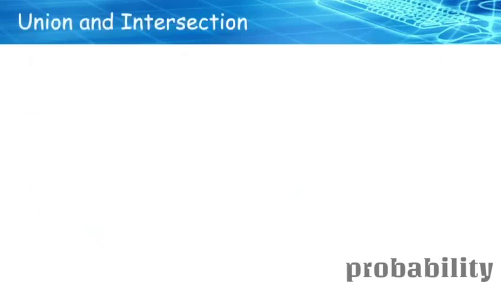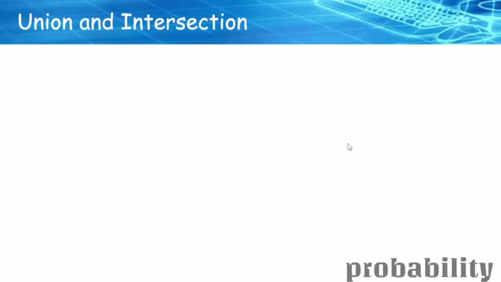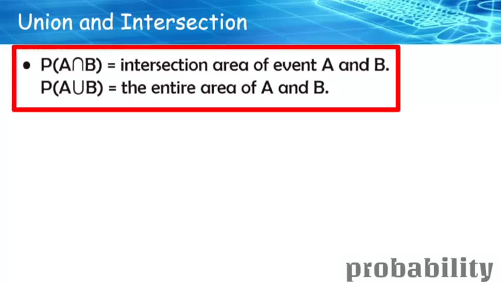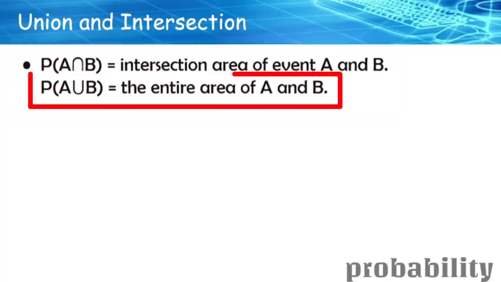Now we'll be seeing the concept known as union and intersection. So basically, this is a very easy one. It is not that difficult. Here it is represented using the letter U and an inverted U. The first line says A intersection B. A intersection B is nothing but the area of event A intersecting with the area of event B. Similarly, we have union, which is the entire area of A and B.